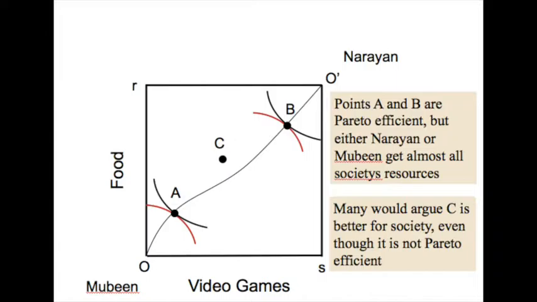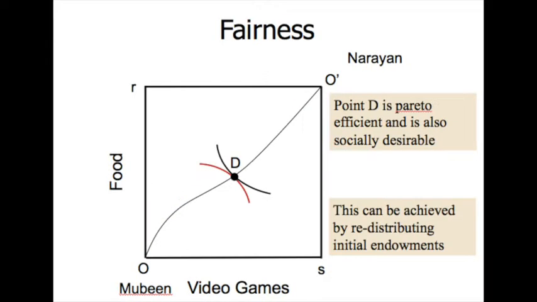However, at point A, Narayan seems to be enjoying most of the society's goods, and at point B, Mubin has most of the goods. Hence, although the points are Pareto optimal, they are not socially desirable because of lack of equity. The second welfare theorem implies that any Pareto optimal point can be achieved by markets after there is a redistribution of initial endowments.